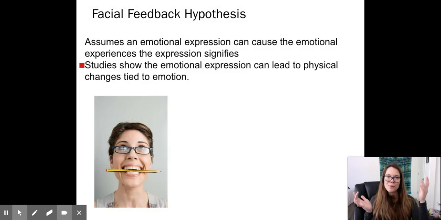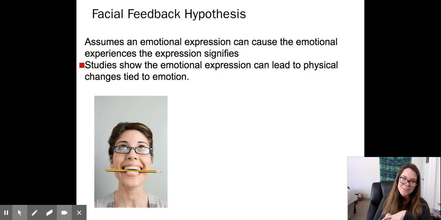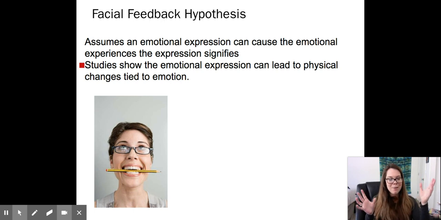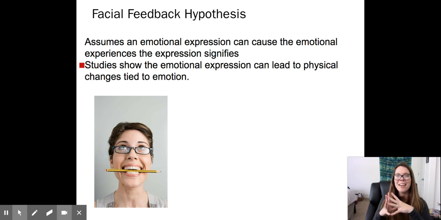There is the facial feedback hypothesis, and we would usually do this in class, but clearly you're not in class, so you're more than welcome to try this at home. It assumes that emotional expression can cause the emotional experience that the expression signifies. Studies show that emotional expression can lead to physical changes in emotions. This is the pencil test. If you put a pencil in your mouth like this, it imitates smiling in your facial expressions.